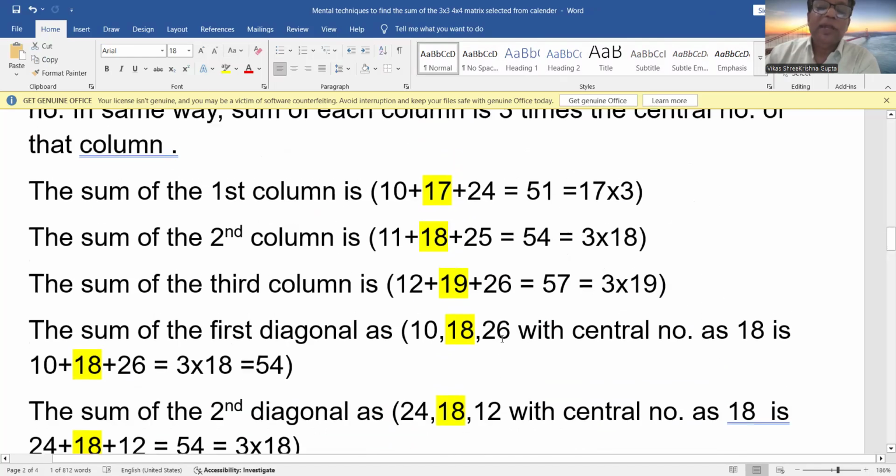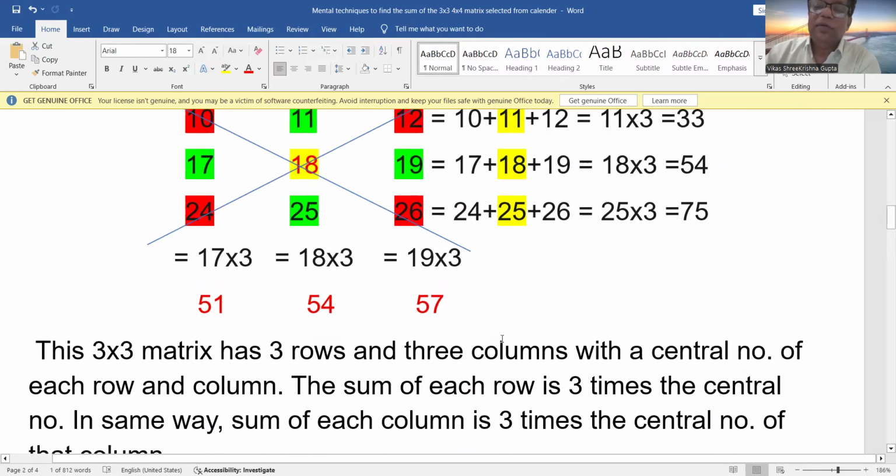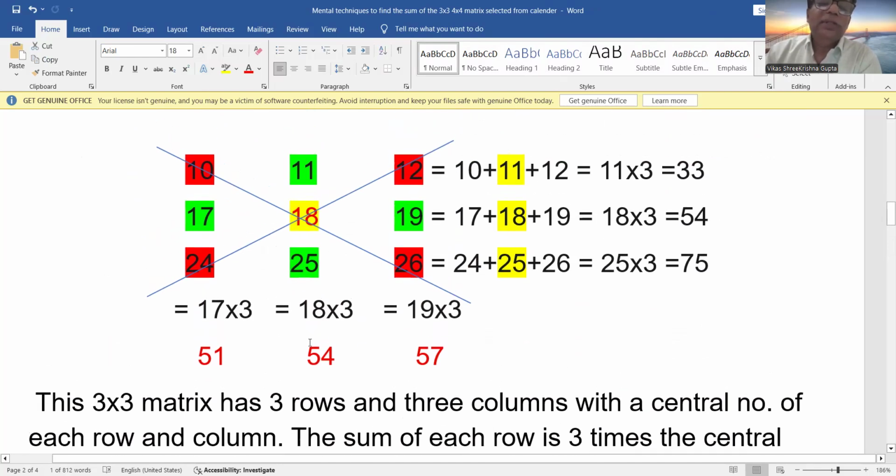That means the sum of any 3 by 3 matrix from any calendar, any month, any year, any century year will always be nine times the central number. The central number here is 18. So the sum of all the nine numbers will be 18 into 9, that is equal to 162.